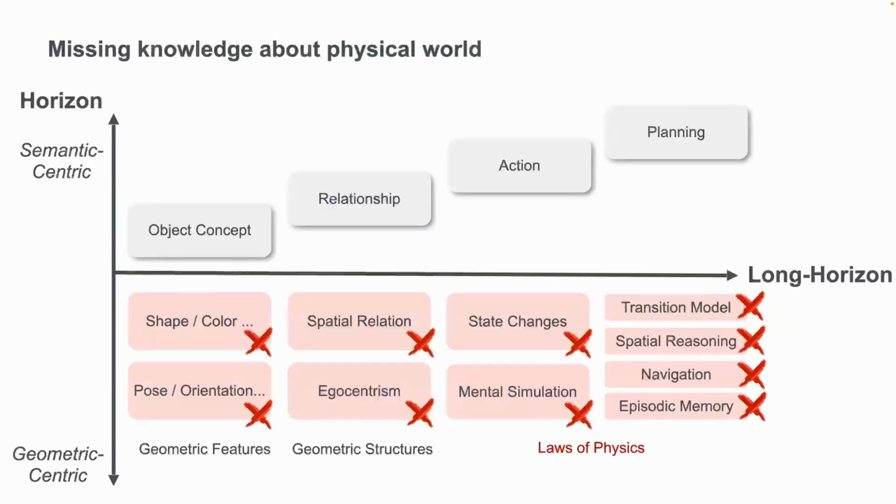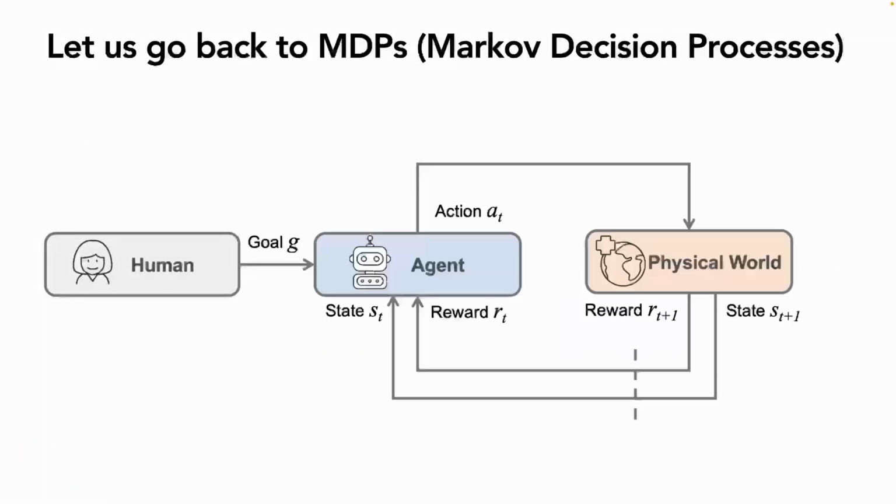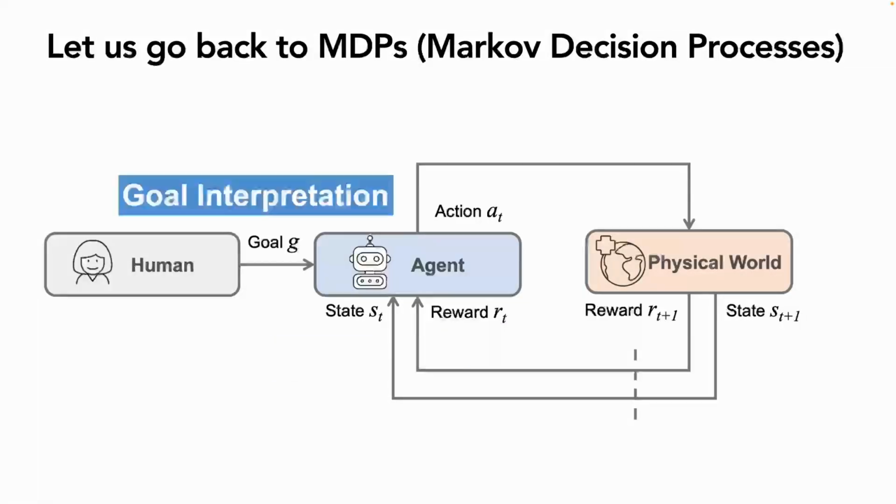And essentially for the environment part, the models' abilities centered on geometric information are not good, so we want the model to build up an internal belief of the world to better do the reasoning. For the decision-making part, we ground it to the MDP policy, and we try to learn better state estimation, MDP policy, and the reward model. And then there's another part, goal interpretation. We didn't cover much in this work, but in our agent interface, we actually cover this one.